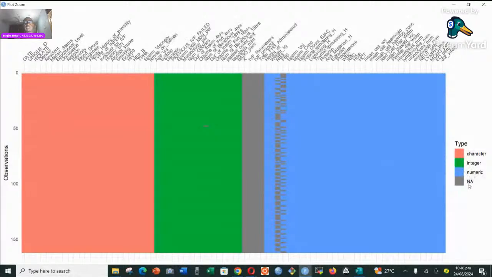But look at the NAs. Where do we have the NAs? We can actually locate where the NAs are found. The NAs are found in this particular variable called IVF parameters, IVF protocol. That's where we have plenty of them. You can see the corresponding on top there. We also have some NAs around these two variables, as you can see them there. When you go to the numeric, we have at least one or two NAs, located around here where my cursor is pointing. So this is a very quick way of catching a glimpse of what I was talking about.